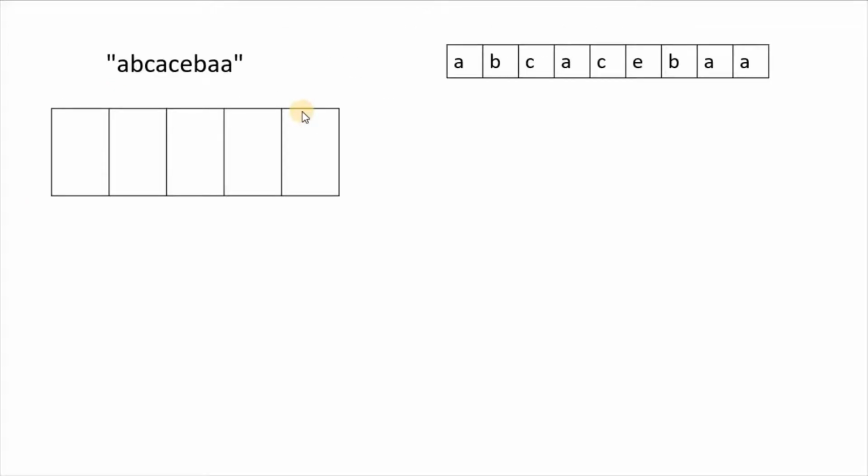So let's start with the solution part. So this is our input, and I'll mark the indices 1 2 3 4 5 6 7 8. And this is the array which will act as a hash map. I'll mark the indices like a b c d e. It will store the index for the particular character. So initially I have initialized with -1.